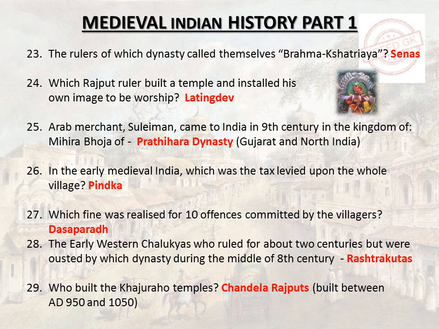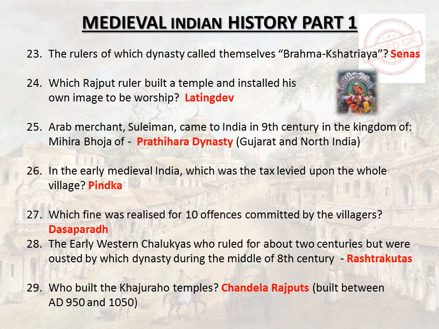Which Rajput ruler built a temple and installed his own image to be worshipped? Lalitaditya. Arab merchant Suleiman came to India in the 9th century in the kingdom of Mihira Bhoja of Pratihara dynasty, Gujarat and North India. In early medieval India, which was the tax levied upon the whole village? Pindkar.